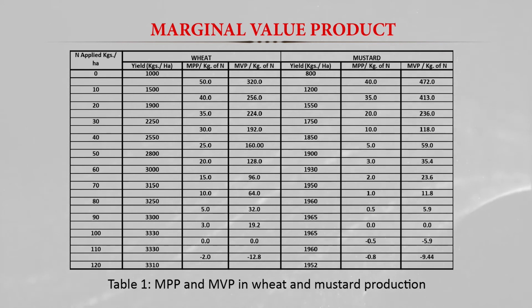This 320 rupees is the marginal value product of nitrogen due to application of 1 kg of nitrogen. So here we can depict these results from the table.